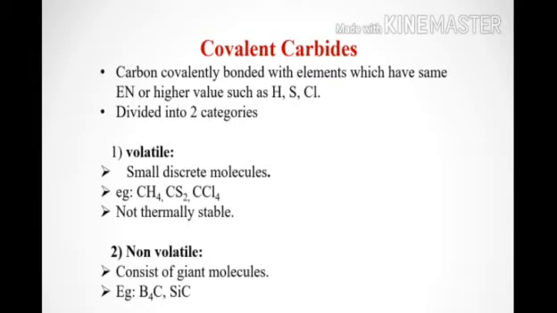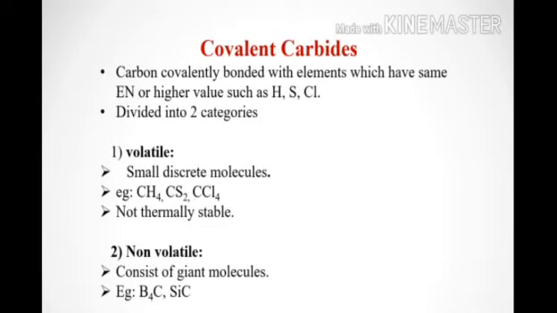Next we can move to the other classification of the metal carbides, that is covalent carbides. These carbides contain carbon covalently bonded with elements which have the same electronegativity as carbon or a higher value, such as hydrogen, sulfur and chlorine. These covalent carbides can also be divided into two categories: the first one volatile and the other non-volatile.